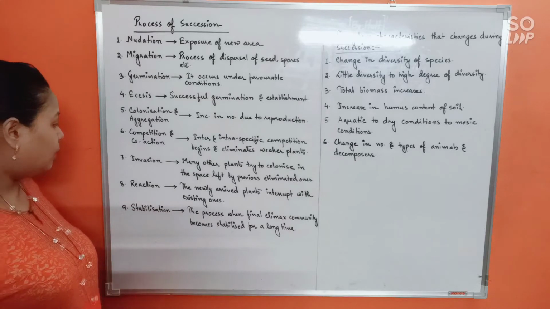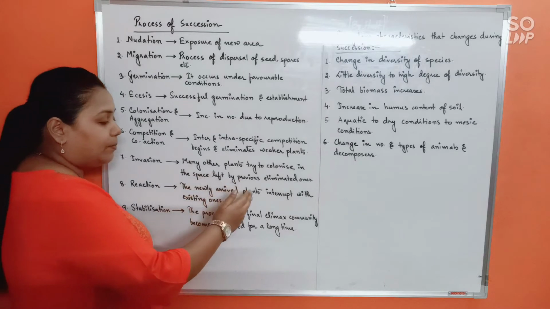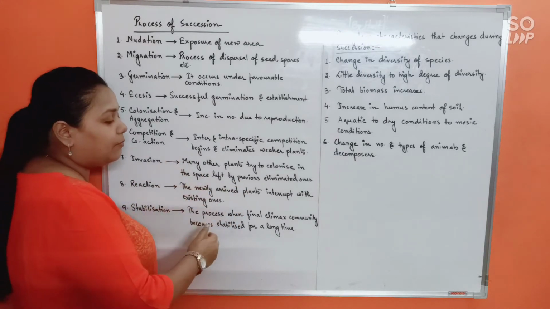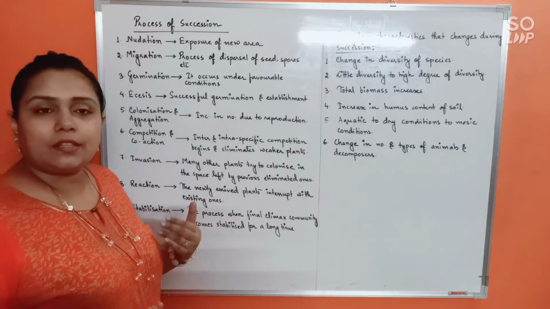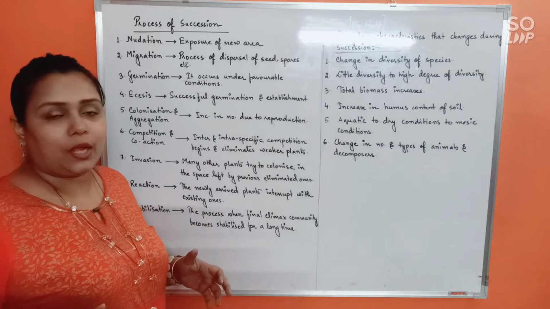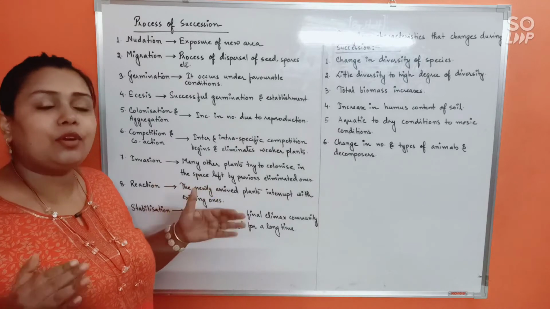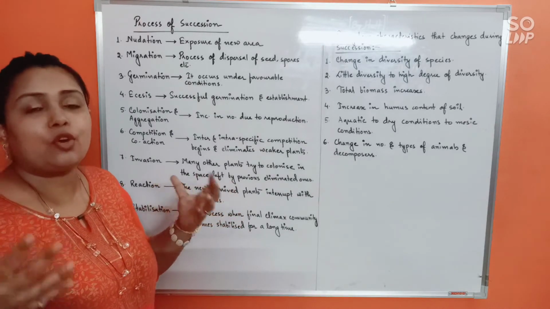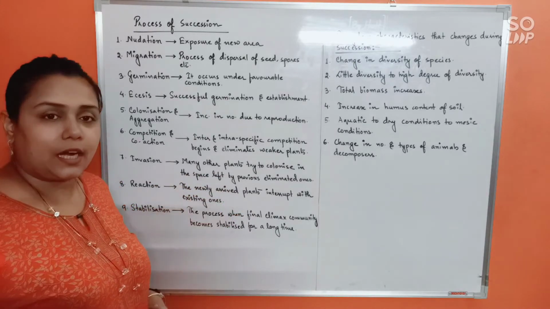Alright? Now, reaction. See, the newly arrived plants, whoever have invaded the area, would interrupt the existing ones. Due to this interruption, there will be certain reactions happening, due to which the communities will try to stabilize themselves. They will try to gain more and more stability within this, strong species. There will be a kind of stability that will start arising.